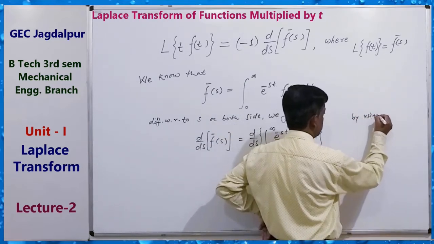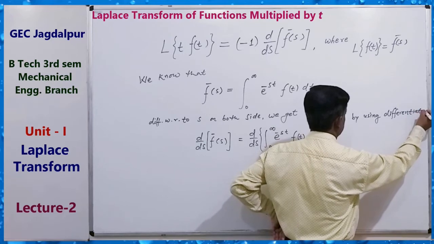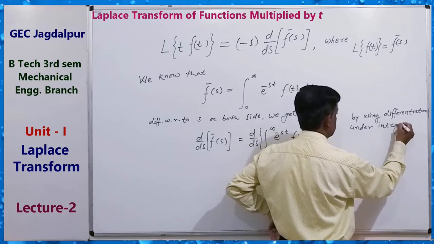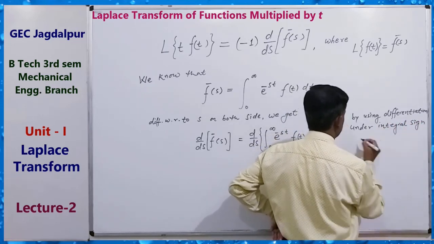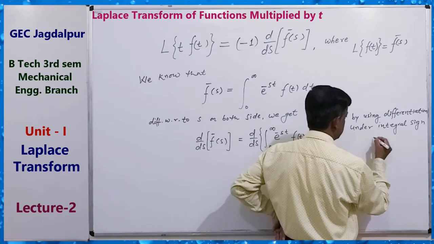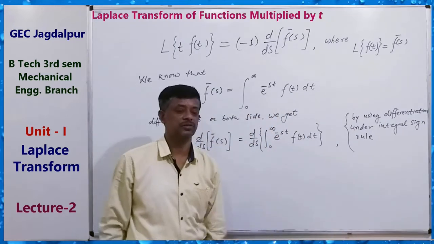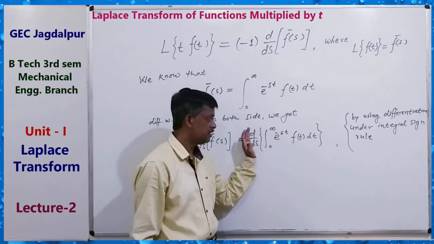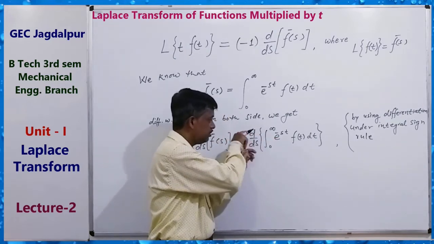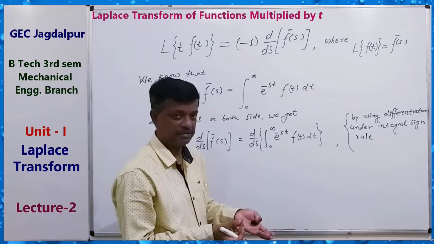By using differentiation under the integral sign, the Leibniz rule, the derivative goes inside the integral and converts into a partial derivative.